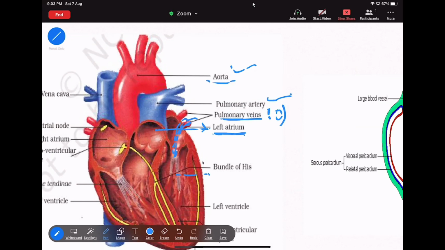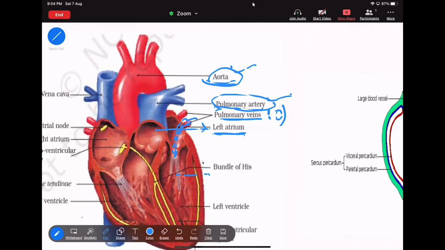In the aorta, it has a specific valve that is called what? Aortic valve. But in the case of the pulmonary artery, it has the pulmonary valve. So this aortic valve and this pulmonary valve both are semilunar valves. I am saying that this is the aorta, and this is the pulmonary artery.